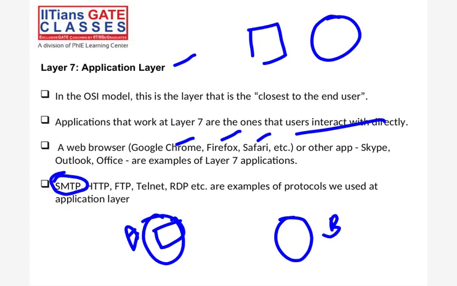Now for receiving the mail, we need to apply some rules. So these rules I'm applying, SMTP. After that, I'm able to receive, right? So these are peer-to-peer protocols, right? From A to B, peer-to-peer protocol. So actually we are transferring our data through the physical layer only, right? Through cable only or through wireless only. But on that data at the application layer, we apply some rules, which are SMTP.